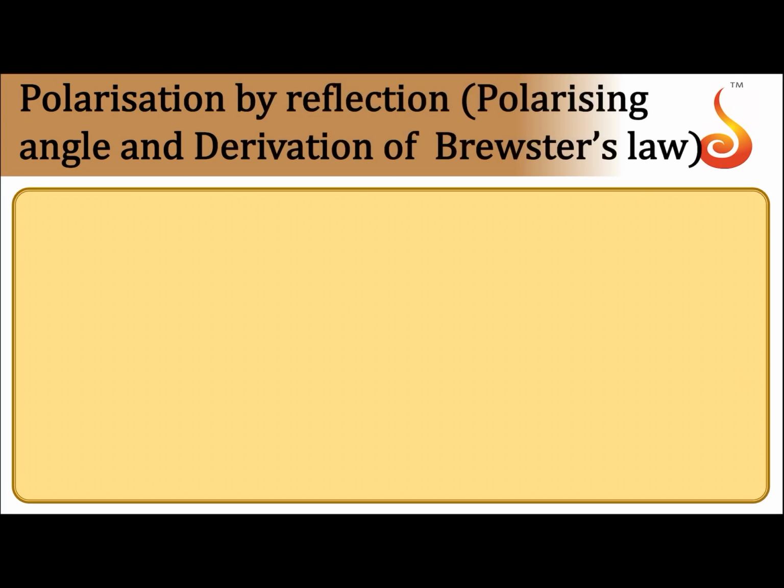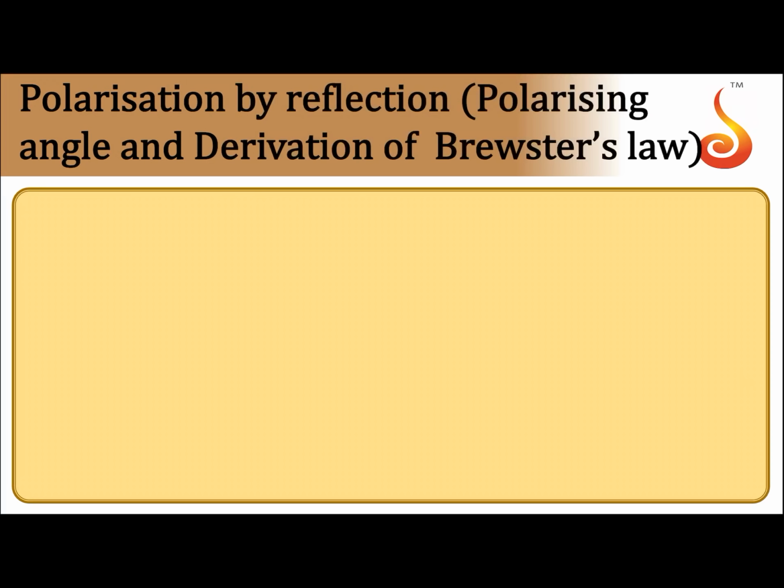One is that it is elliptically polarized, or it must be partially polarized. Anyway, elliptical polarization is not in your syllabus, so we'll assume it to be plane polarized only, but it is not completely polarized, it is partially polarized. When it is partially polarized, then when you rotate the analyzer about the reflected ray, there will be variation in intensity, but it will not become 0.